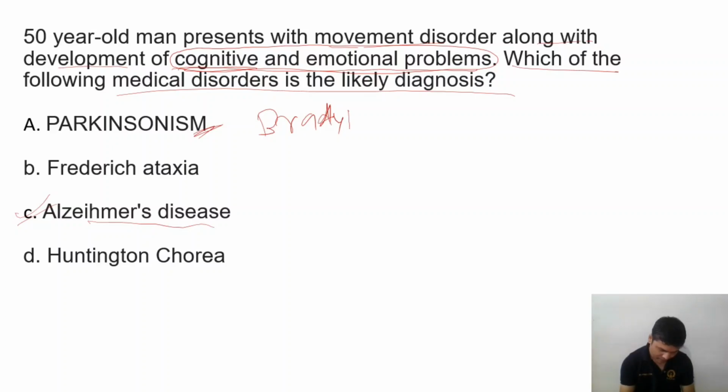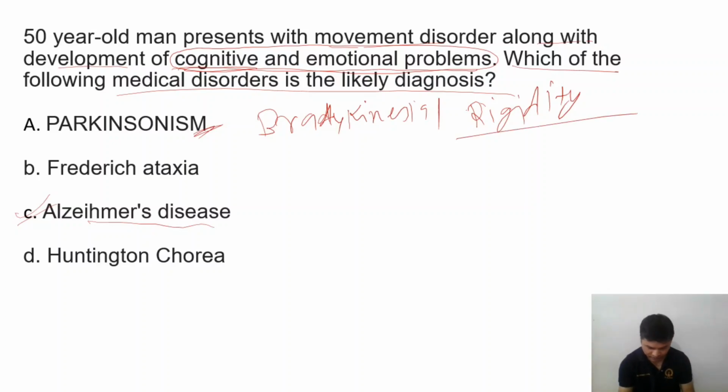Bradykinesia, akinesia, or we can say lead pipe rigidity or clasp knife spasticity. So rigidity or spasticity, this type of thing, or we can say resting tremor you will get. So Parkinsonism is not the answer here.